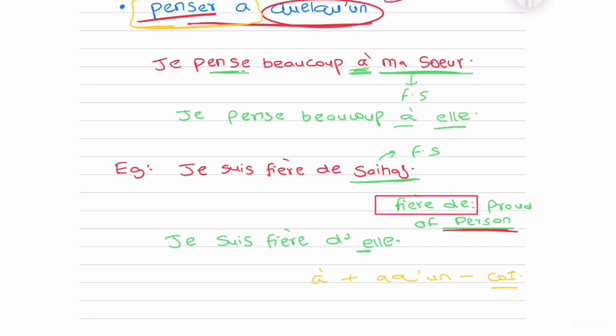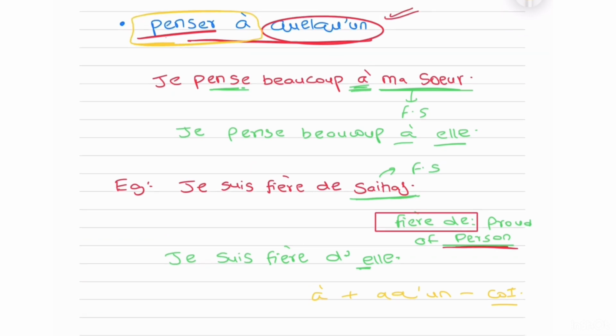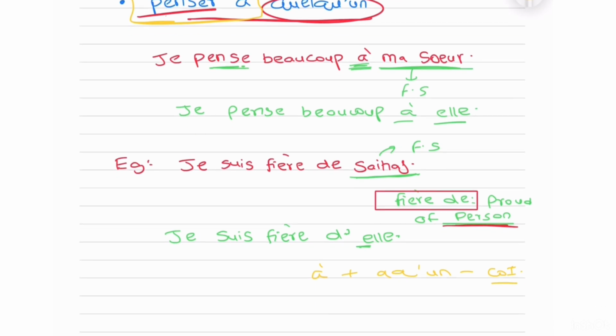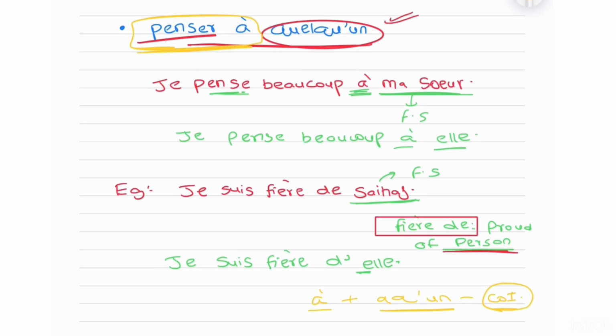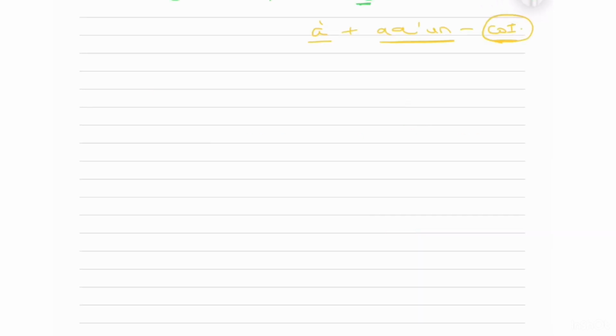Only and only when it is penser à will we use tonique. Otherwise, whenever you have verb plus à plus quelqu'un, it will be COI, 99% of the time. You don't have to think of tonique there. But when we talk about penser à quelqu'un, only then is it one expression where tonique is used.